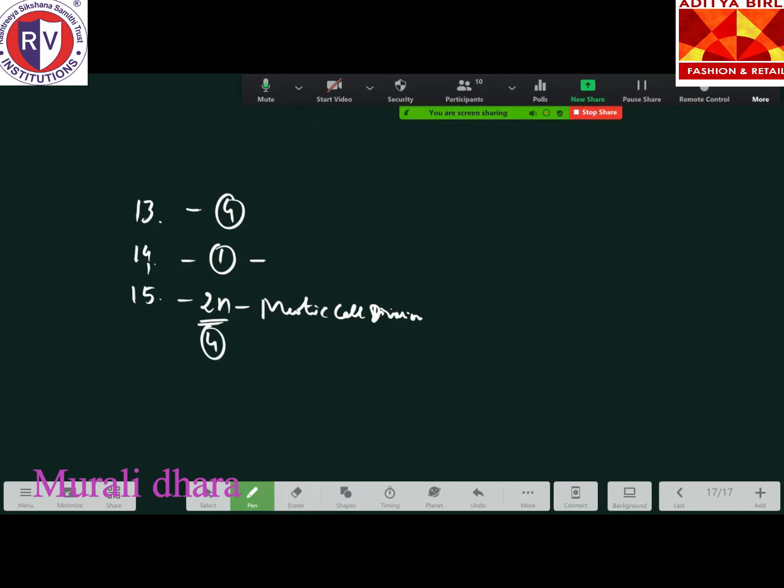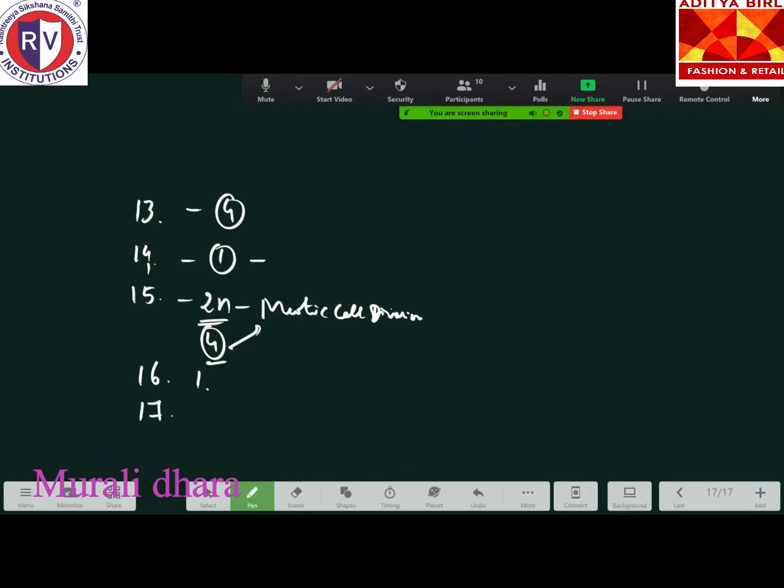No other mother cells are given, only the megaspore mother cell. Megaspore is haploid, nucellus is diploid, archesporium is also diploid, whereas the megaspore mother cell is a diploid which undergoes meiotic cell division. I think no doubts. Okay, 16th one. Nucellus, megaspore mother cell, functional megaspore and female gametophyte. Again, the first option is correct, that we have discussed before. Please go through it. 2n, 2n, n, n.